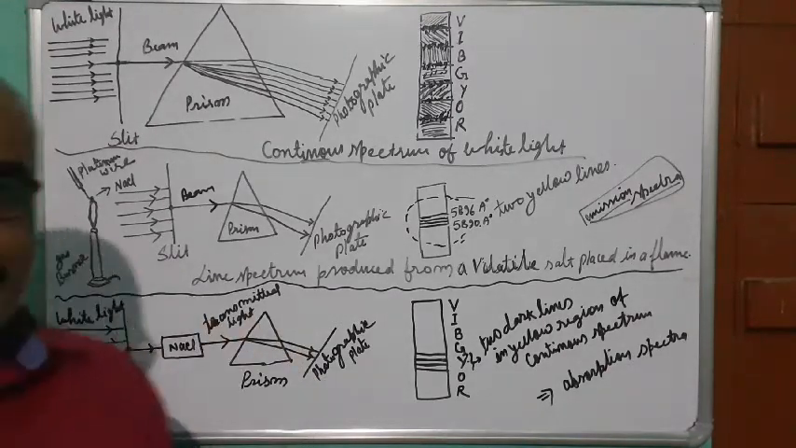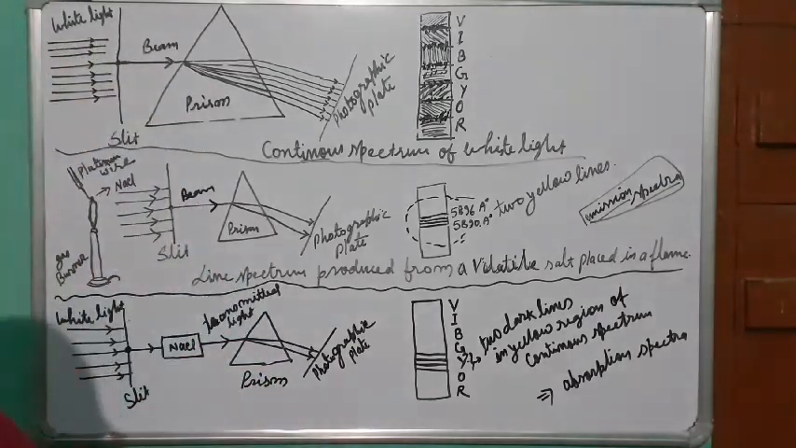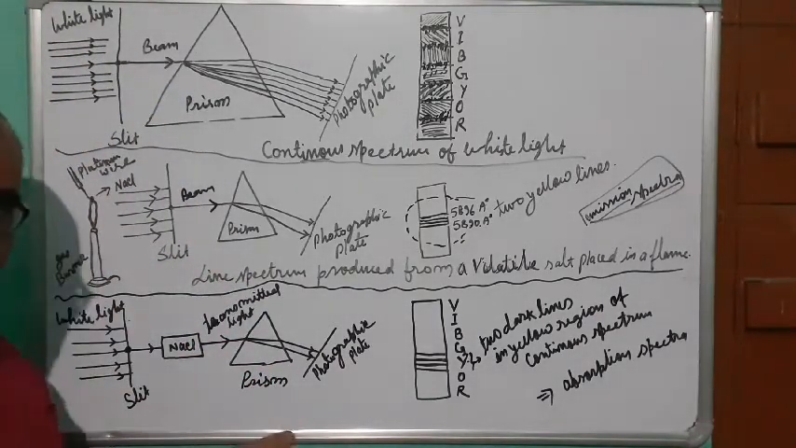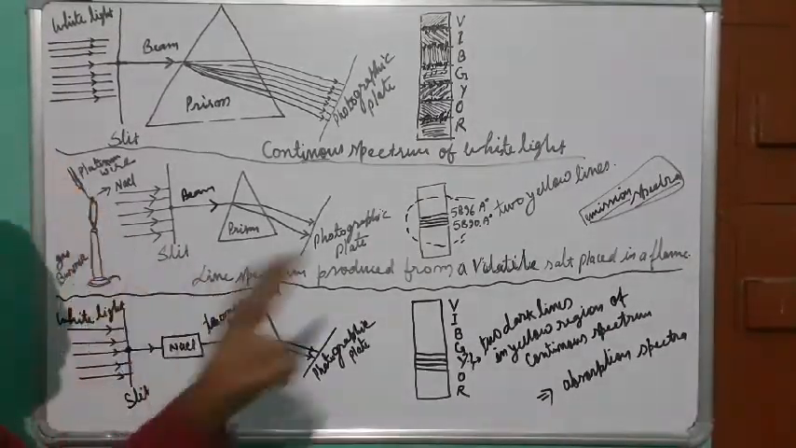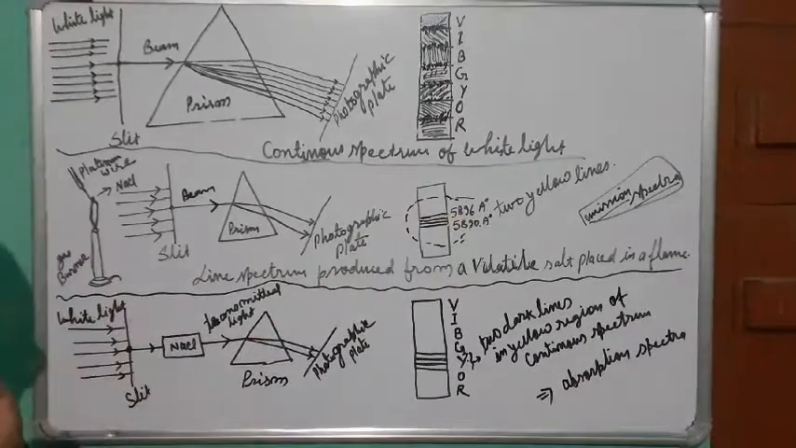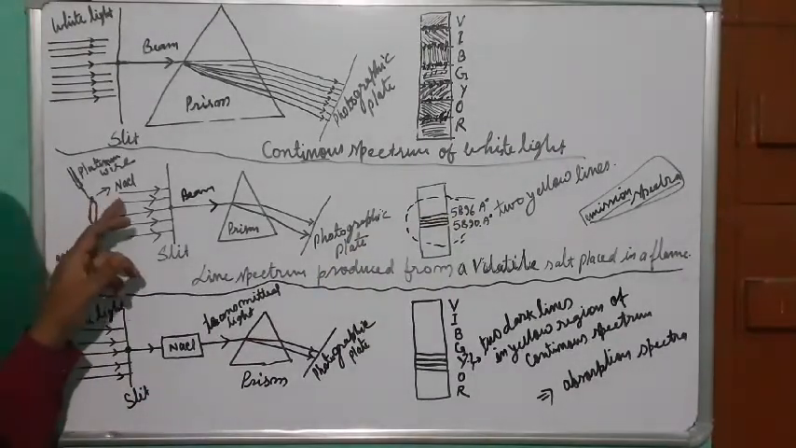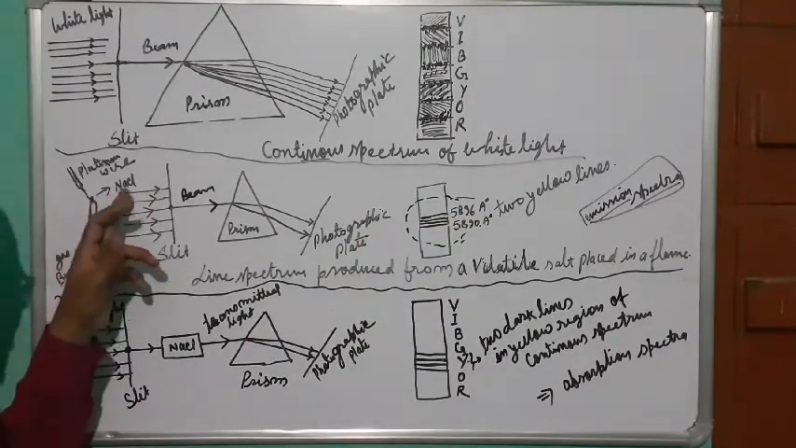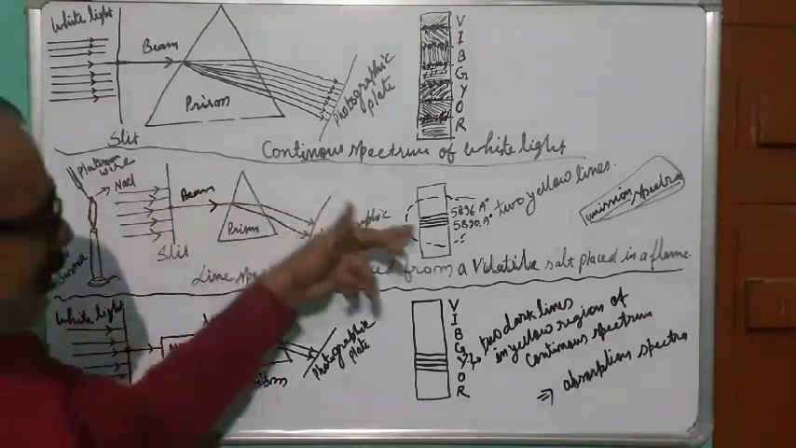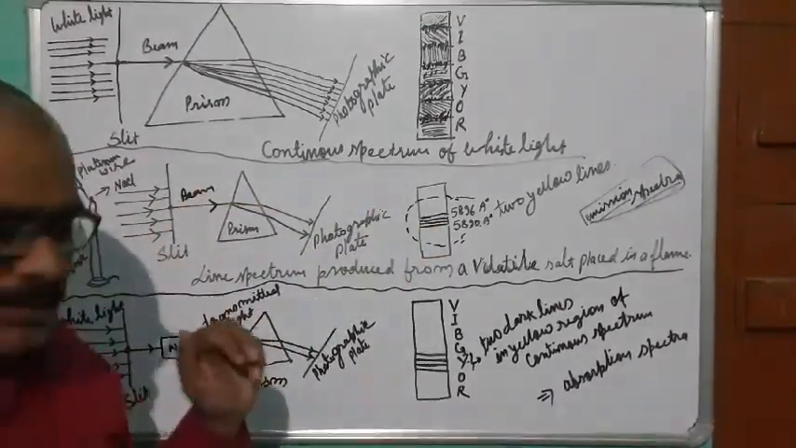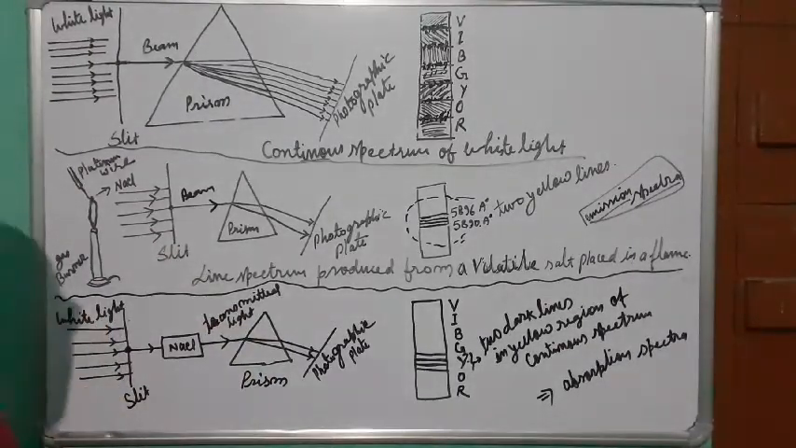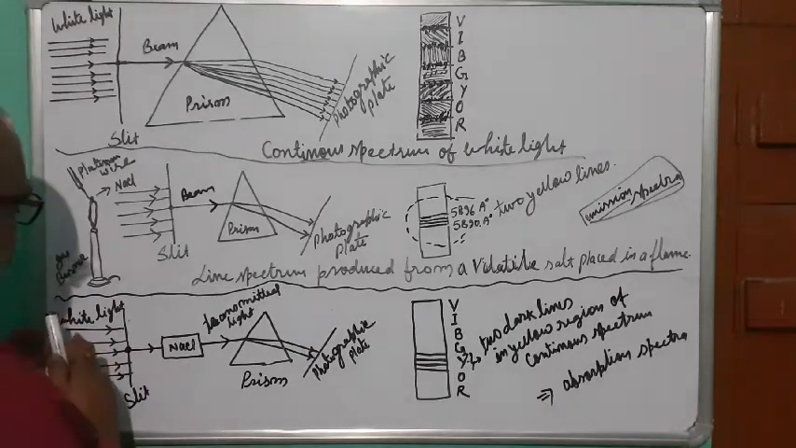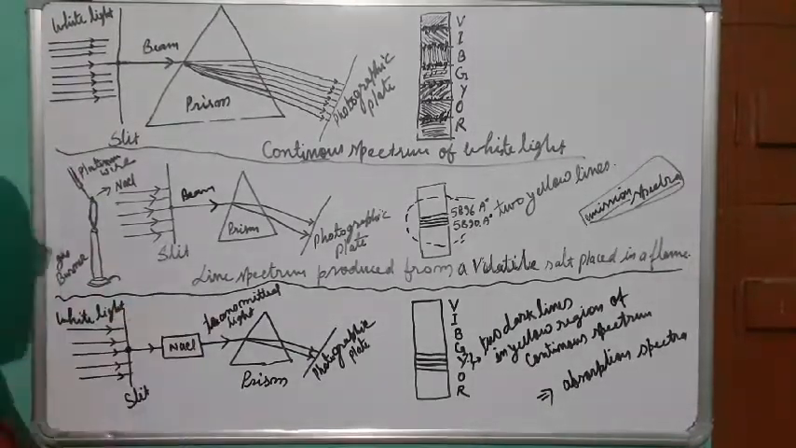Here we are not getting yellow lines. We are getting two dark black spectral lines corresponding to these yellow lines only. Here what is happening? We are supplying the white light. It contains the 7 colors, so the entire white light is passing through the sodium chloride.